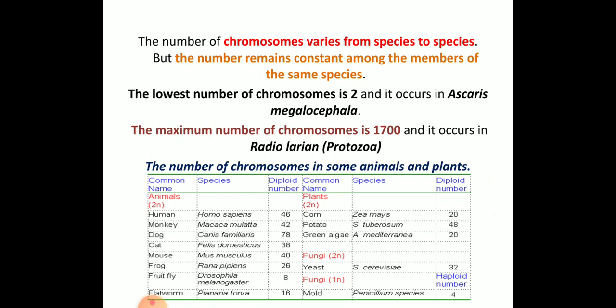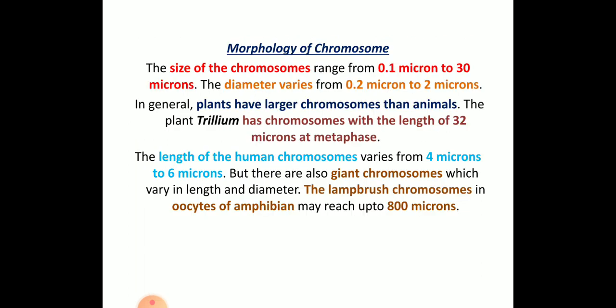for your master's entry. This is a chart which tells you the number of chromosomes in some animals and plants. Give maximum importance to humans, the monkey, and the fruit fly, Drosophila. In plants, give importance to maize, and Penicillium in fungi, and yeast. These are the important chromosome numbers you need to remember.